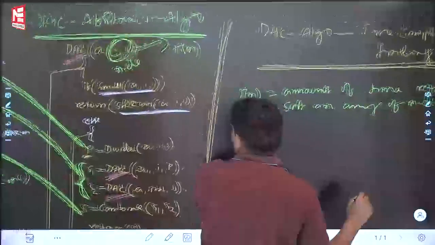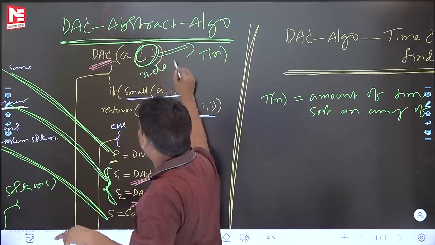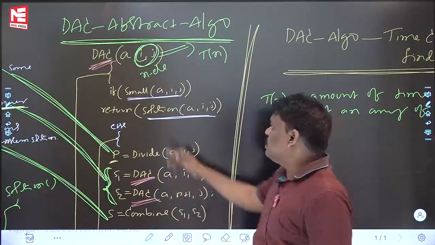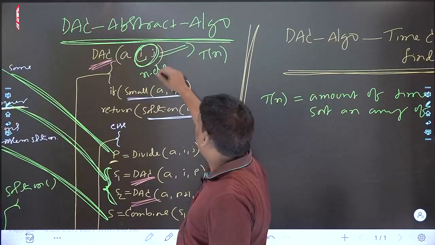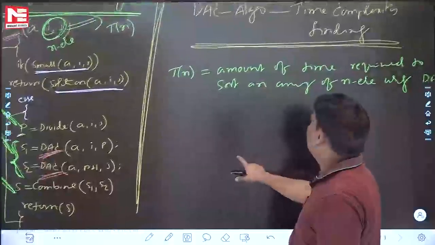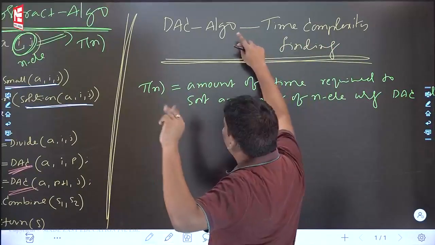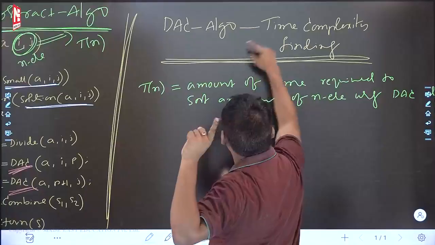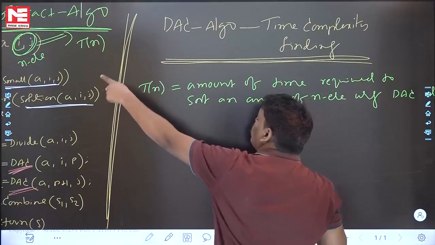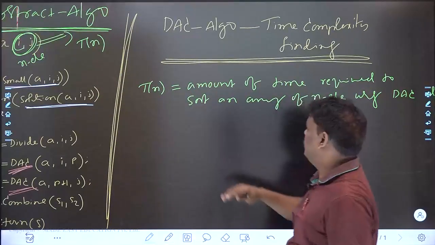Now I am saying once again, this DAC algorithm on n elements will take time complexity T(n). Please be careful and remember. Can you see what the topic is? If you solve any problem using divide and conquer algorithm, how do you find the time complexity? First step: DAC algorithm on n elements will take T(n) time. I have written that.